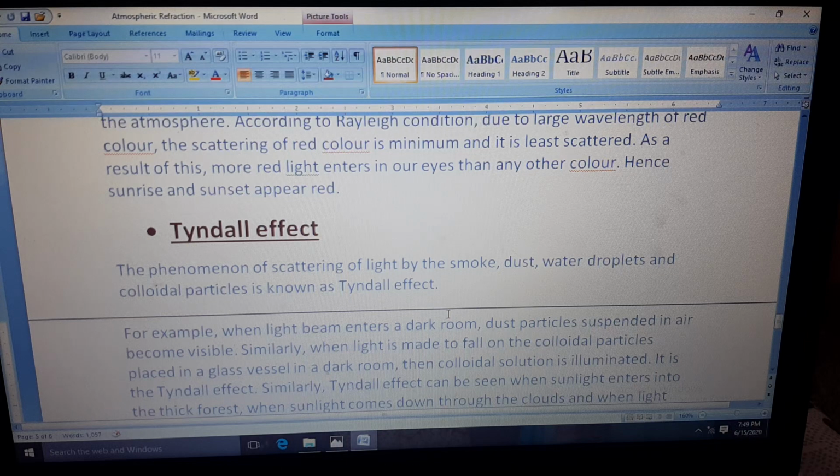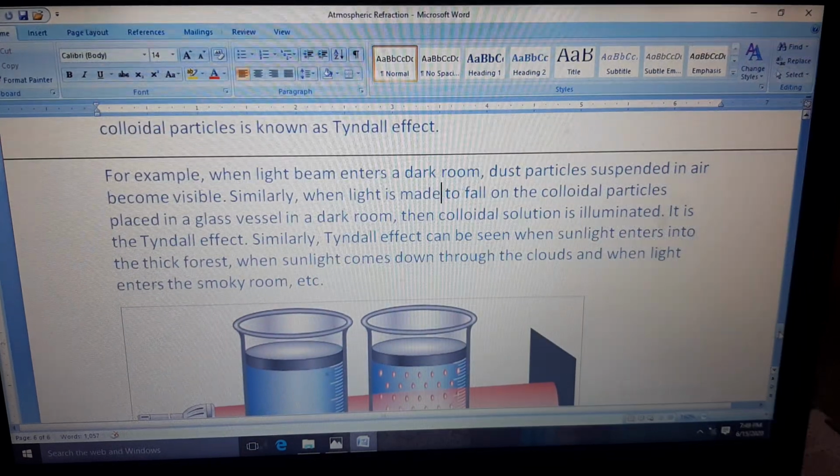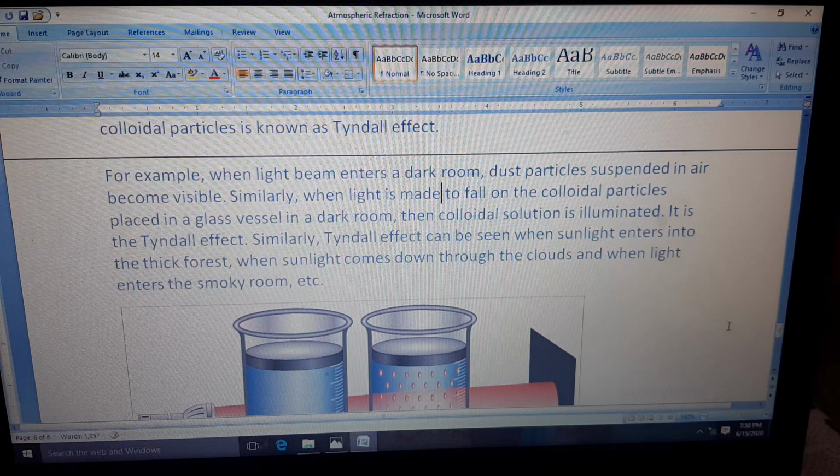One more example is here. When light is made to fall on colloidal particles placed in a glass vessel in a dark room, then the colloidal solution is illuminated. That is also a Tyndall effect. Similarly, the Tyndall effect can be seen, as I have already discussed, when light enters through a thick forest.